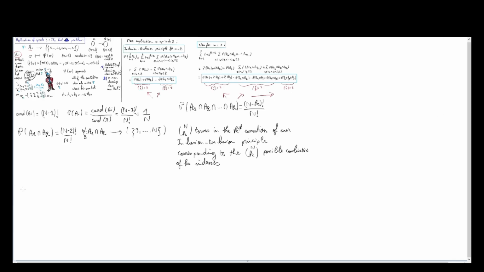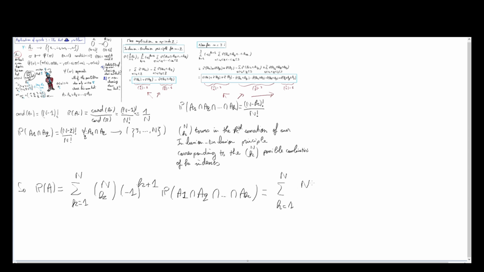So now we can compute P of A. This is equal to the sum from k equals 1 to n of k choose n times minus 1 to the power of k plus 1 times the probability of A1 intersected with A2 intersected up to A_k, using the inclusion-exclusion principle, and this is also the sum from k equals 1 to n of factorial n over k factorial times factorial n minus k, times minus 1 to the power of k plus 1 times factorial n minus k over factorial n.